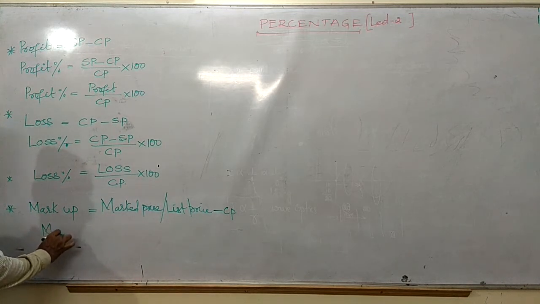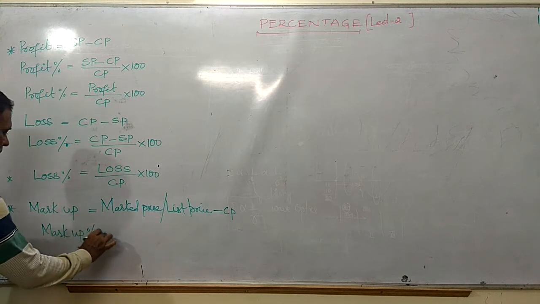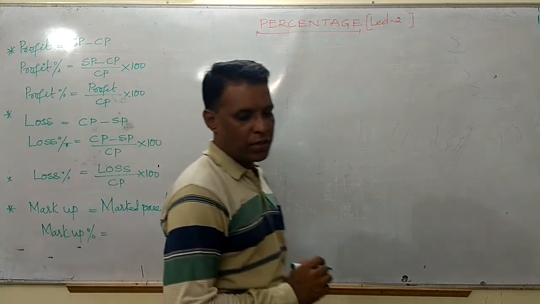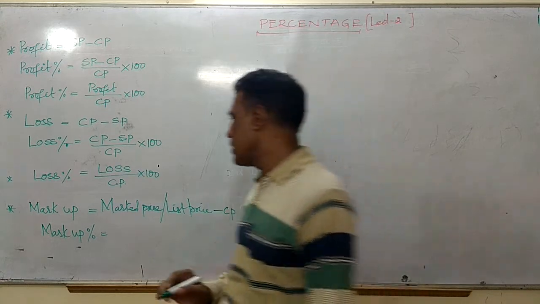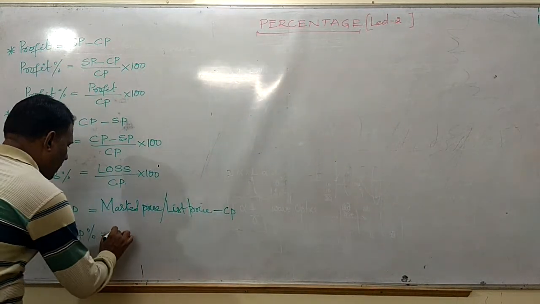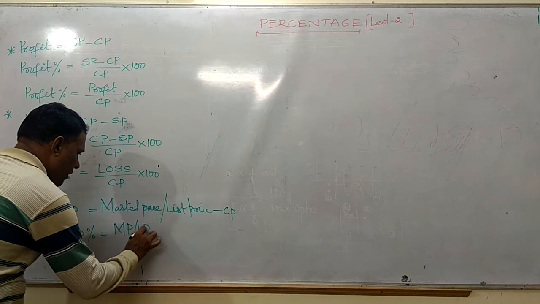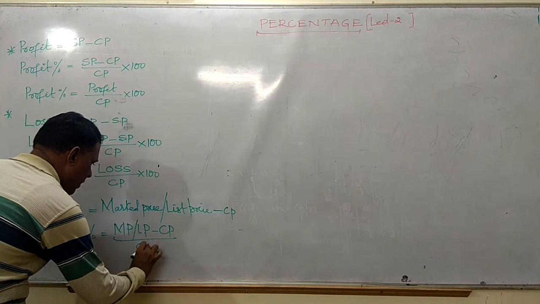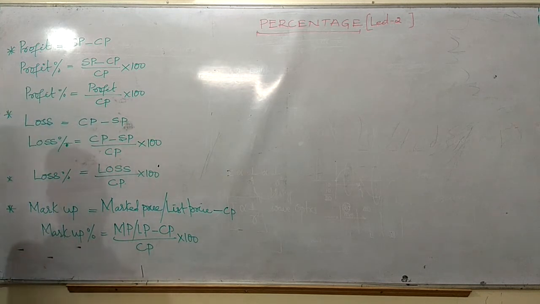Whereas markup percentage is nothing but markup divided by cost price. Means marked price or list price minus cost price divided by cost price into 100, friends.